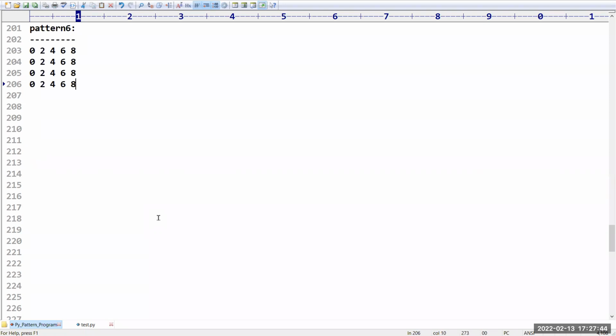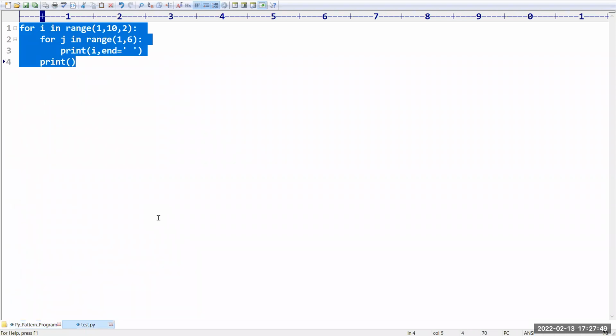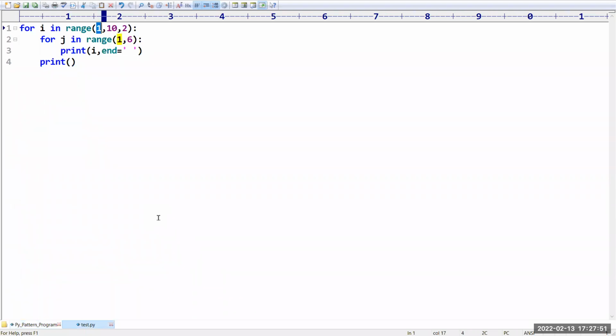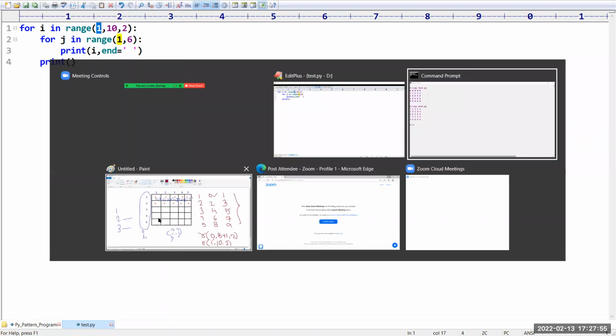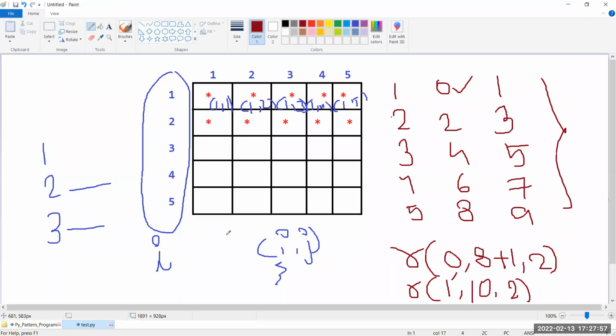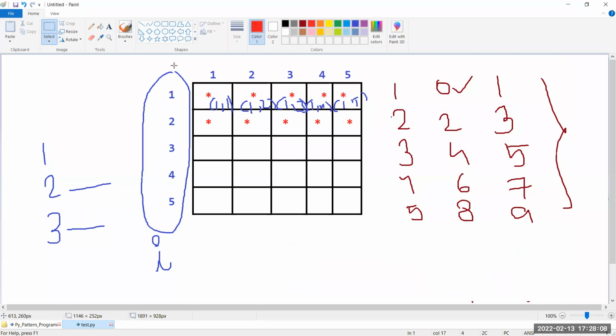So second row, third row, fourth row, fifth row, like this I have to take. Let us see how it will be. For i in range, from which value to which value do we have to take? Have you observed? They are expecting the column values as, what is the first column they are expecting?